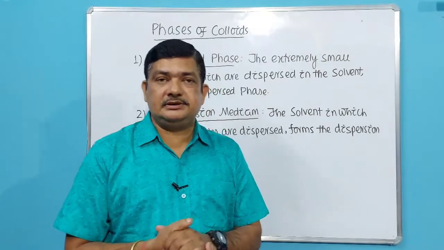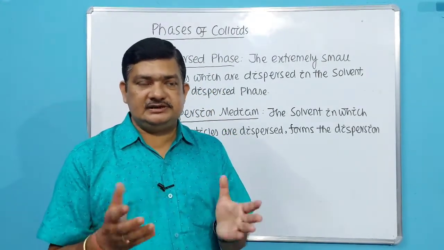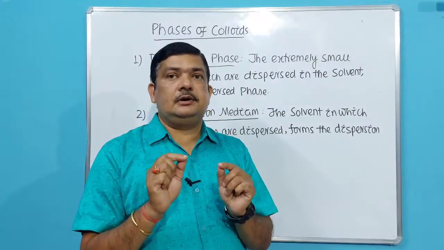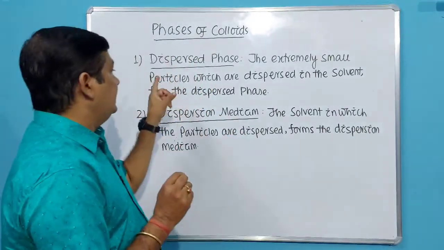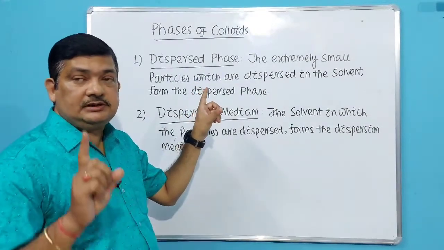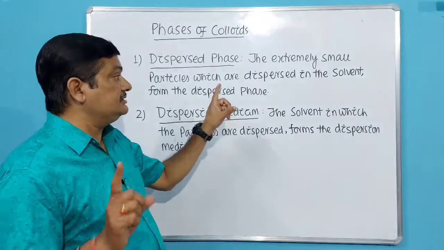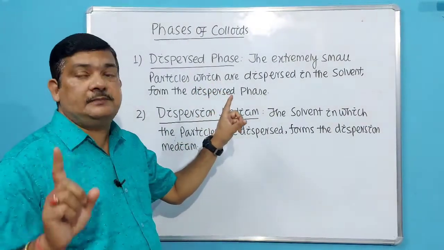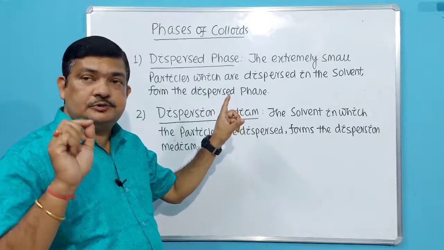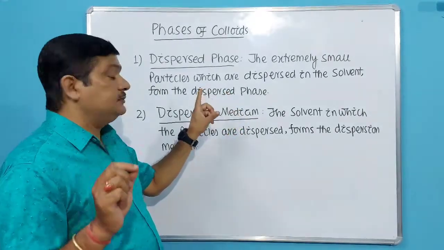As a colloidal solution is a heterogeneous one, it clearly consists of two phases. One, the so-called solutes, small particles. They are called the dispersed phase. As I told you in the last class, henceforth you have to use the term dispersed phase for the small particles which are dispersed in the solvent. So those small particles which you call solute will be known as dispersed phase.